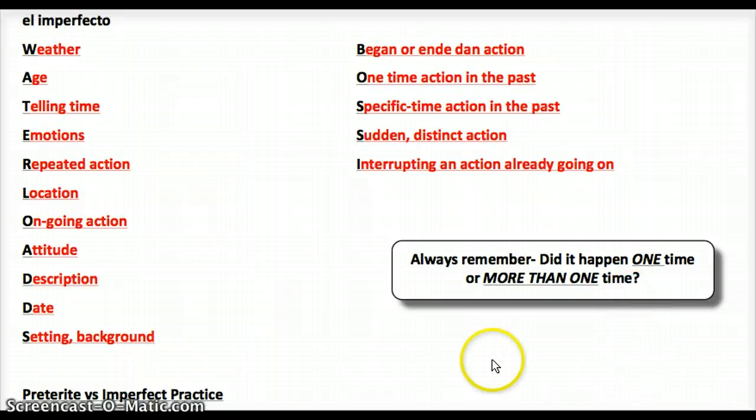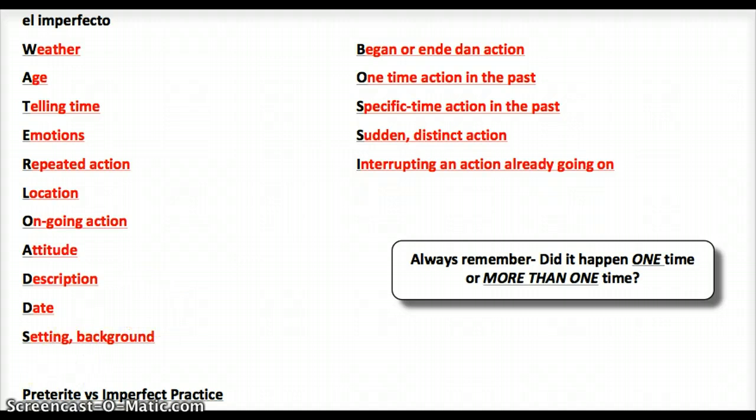Make sense? One that always tricked my students last year, I used to go visit my grandparents' house. They had a yellow house on Maple Street. Okay, so they had a yellow house. Was their house yellow just that one day that I went there, or was it yellow all the time? Well, it was yellow all the time. So me describing that the house was yellow would be imperfect. Now again, that is a description. So me describing their house is why it's the imperfect. But if you're in a pinch, did it happen one time or more than one time?